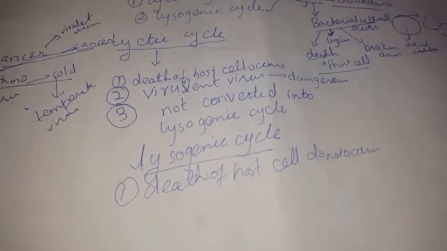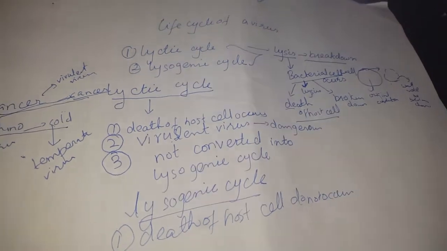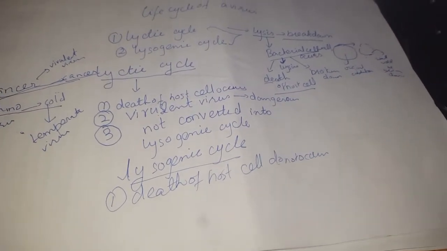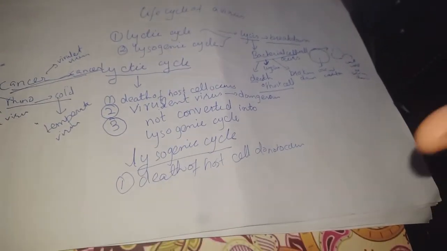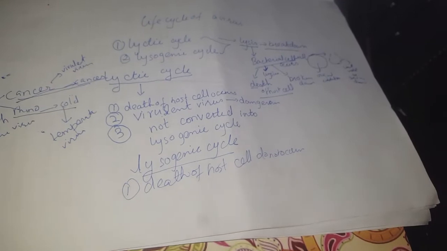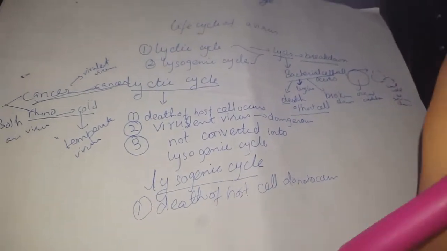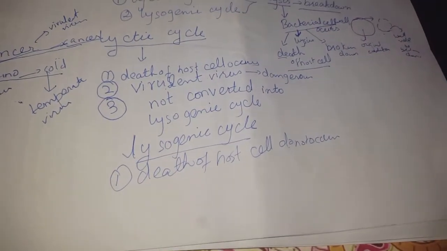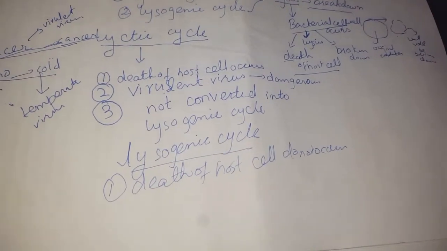The same case is with the lysogenic cycle. When a virus which is following the lysogenic cycle attacks any bacterial cell, it goes into the bacterial cell, it mixes with the DNA, and it stays with it for years, months, or days, until it is converted into lytic cycle. It is being divided, it is being replicated along with the host cell DNA, but it won't harm the host.